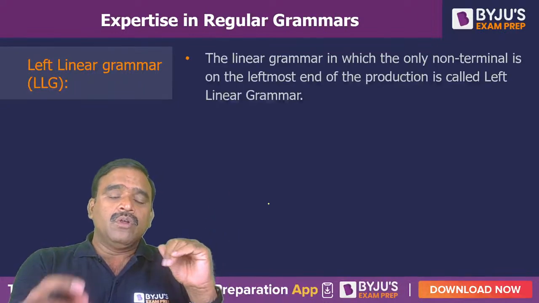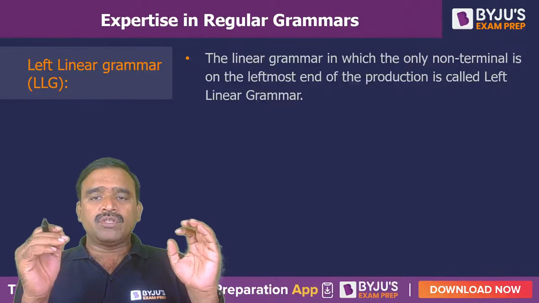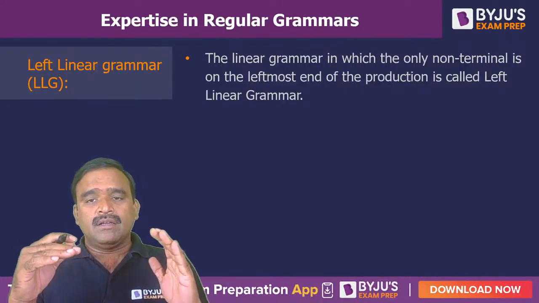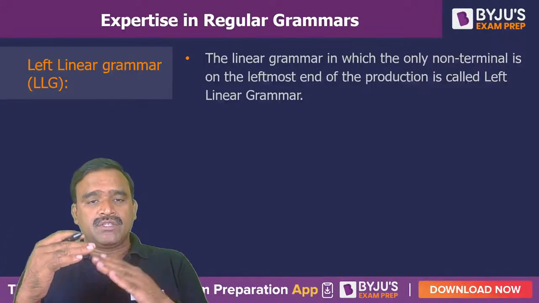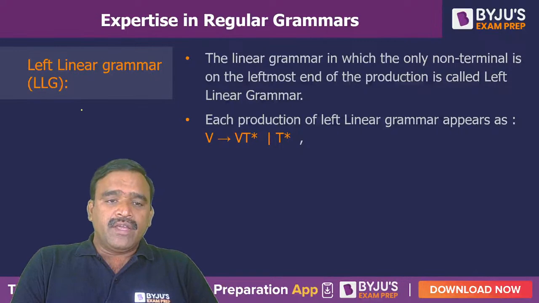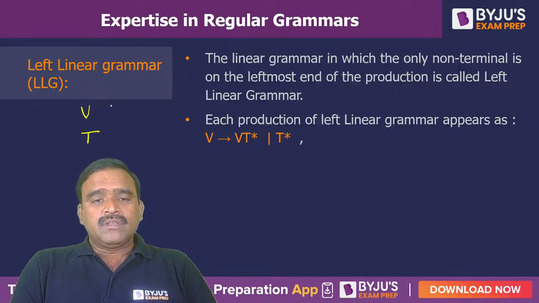Now, what is a left linear grammar? It is the linear grammar in which the non-terminal appears only leftmost on the right hand side. Here V indicates a variable and T indicates terminals. Variable means capital letters, terminal means small letters.